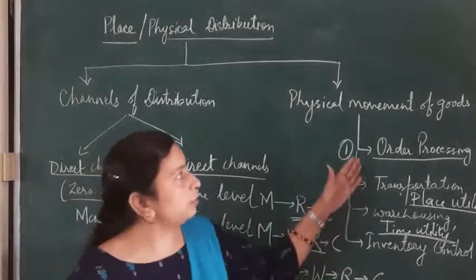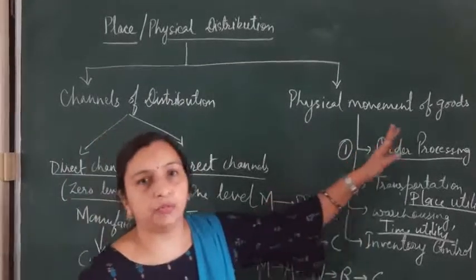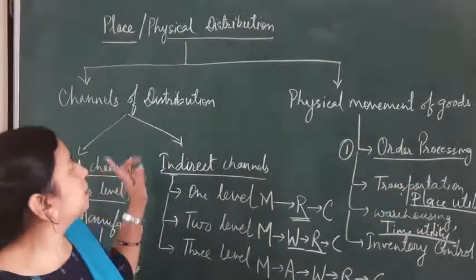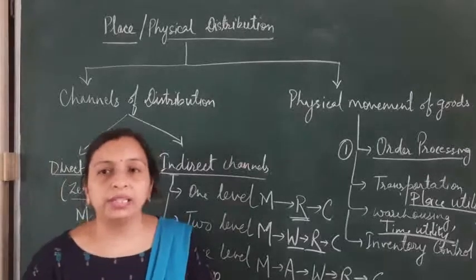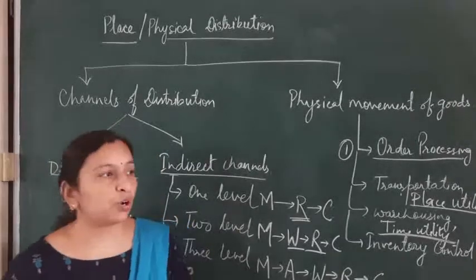So these are the four components of physical distribution, the physical movement of goods. One more thing is there: factors determining the choice of channel.